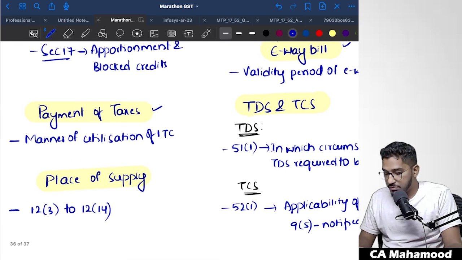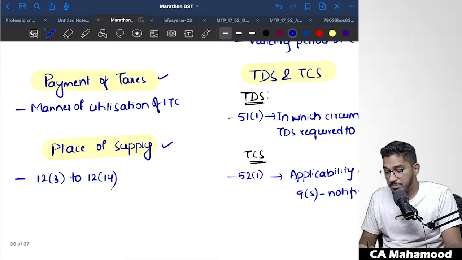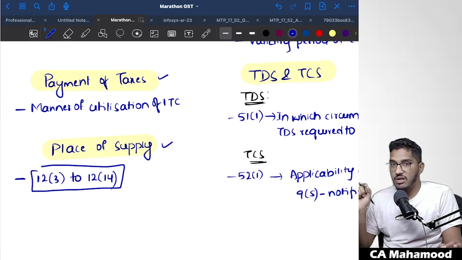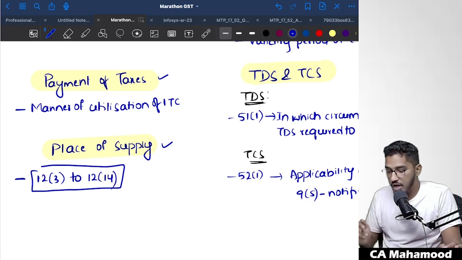Then coming to the next important chapter, the newly added chapter in the new scheme, place of supply. In place of supply, from section number 12 subsection 3 till 12 subsection 14, each and every subsection lying there, cover all of them. Section 12 subsection 3 to 12 subsection 14 talks about how to determine the place of supply in case of specified services.